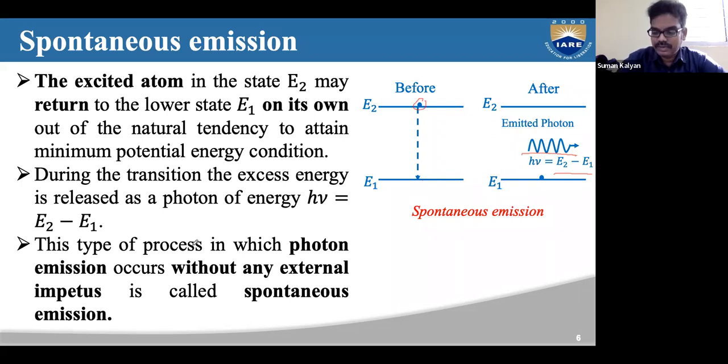So there are two types of emissions. One is on its own: the atom on its own loses energy and comes back to level 1, losing energy in the form of photons.